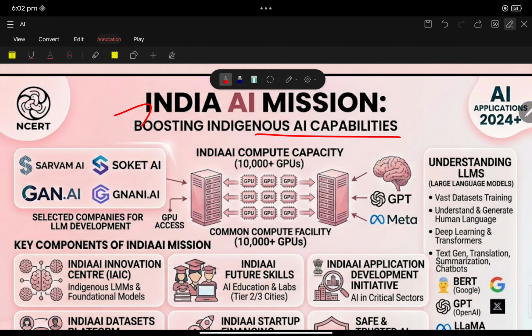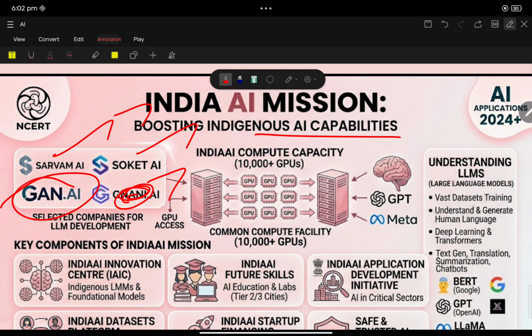Three companies: Sarvam AI, Soket AI, Gnani AI. Soket AI is from Gurgaon. Gnani AI is from Delhi.